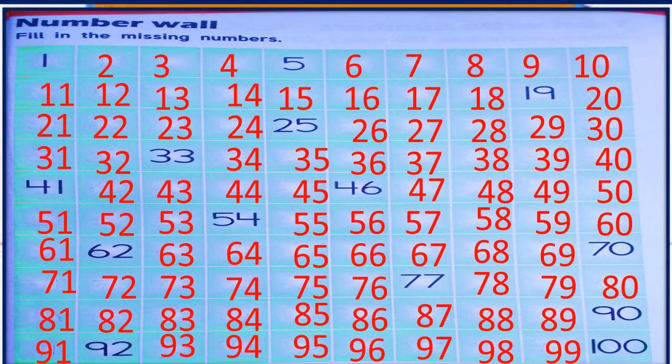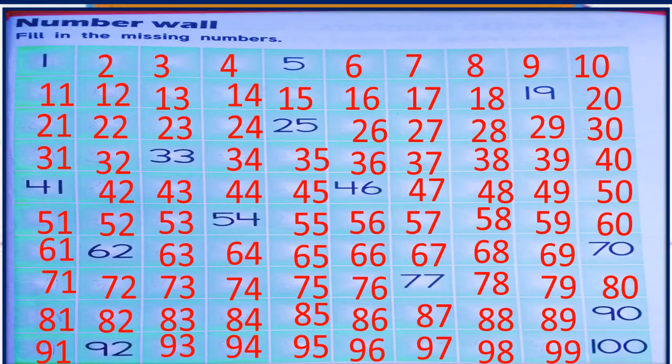90 is there. So next number will come 91. 91 after, we know that 92. 92 is there. So next number 93. Next is 94. Next number is 95. Next is 96. Next number is 97. Next 98. Next number is 99. 99 after which number will come? 100. 100 will come.